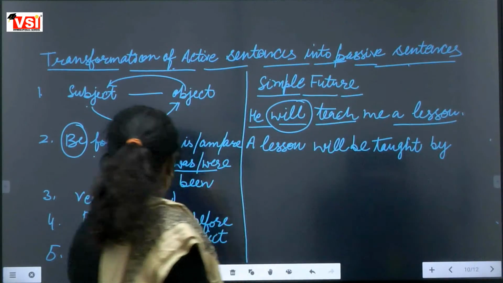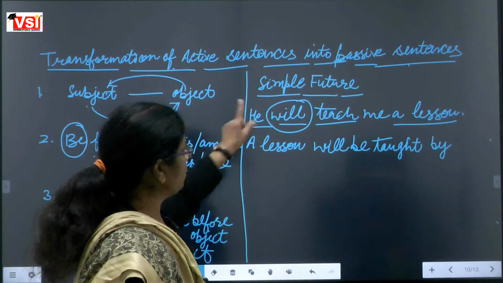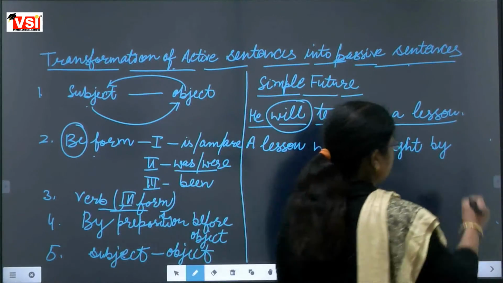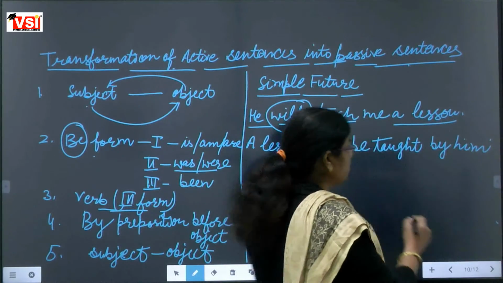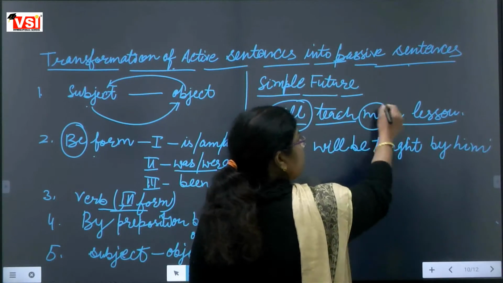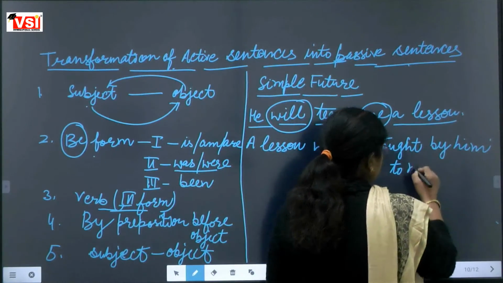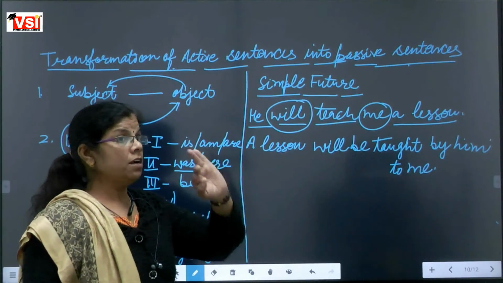Then the subject will become the object. Here we have he. He will become him. A lesson will be taught by him. And this me is left now, so you can use to me.